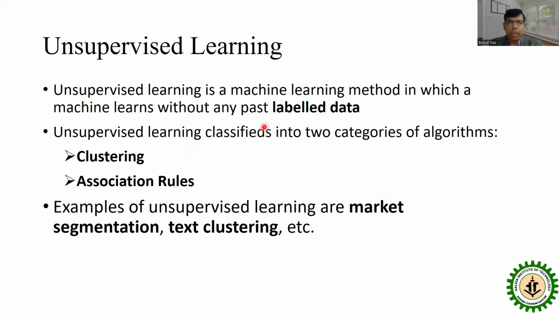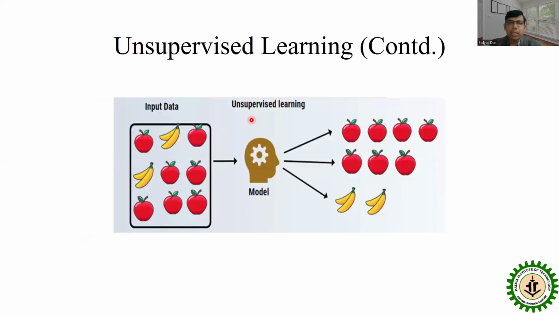How do we train a model using unsupervised learning? Using unsupervised learning, we build relationships among the features and group the data points into several categories. So here is an example. That is the input data. We do not know whether it is an apple, a banana, or any other fruit. We are just collecting this data.